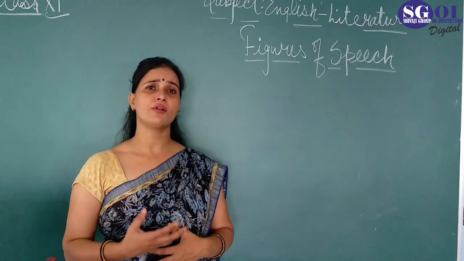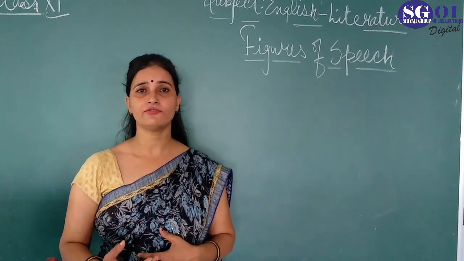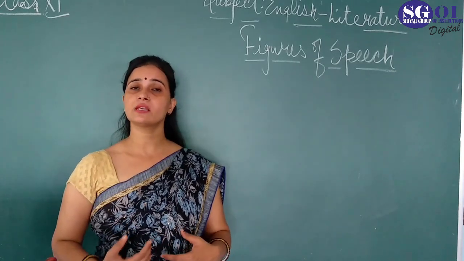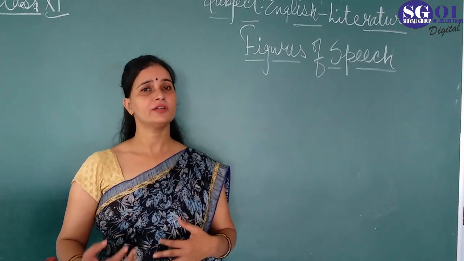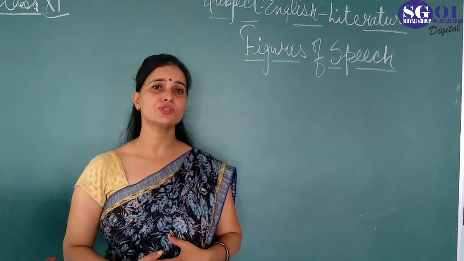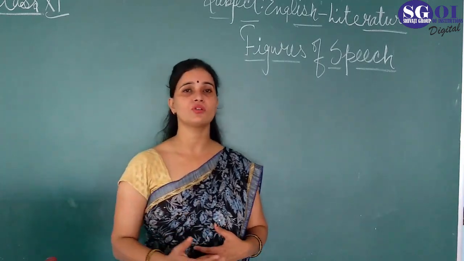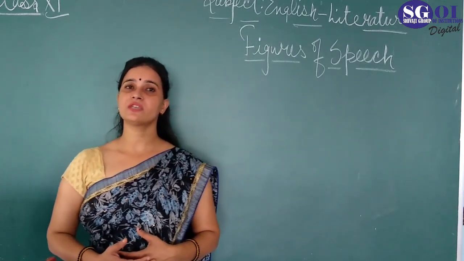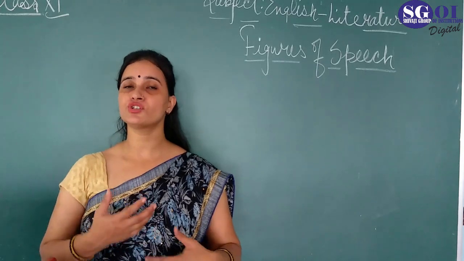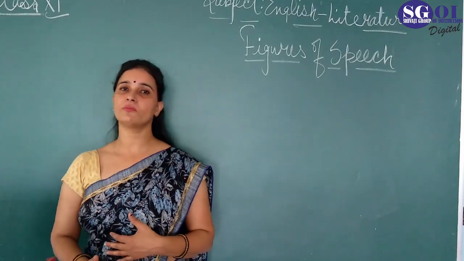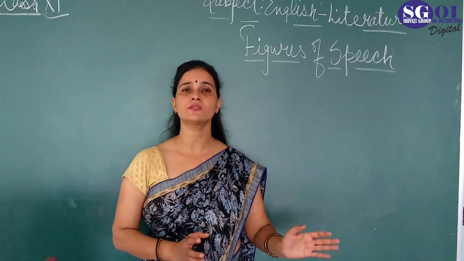Just like we use ornament and jewelry to dress up ourselves, in the same way figures of speech are used to create the beauty of the poem. It means to say poem की beauty को बढ़ाने के लिए, काव्य के सौंदर्य को बढ़ाने के लिए हम लोग figures of speech का use करते हैं.